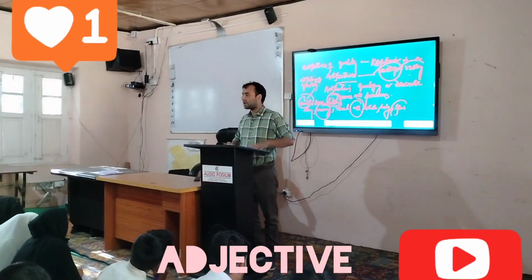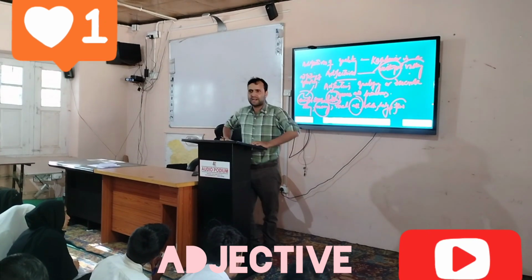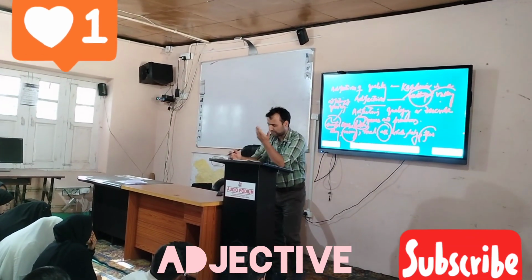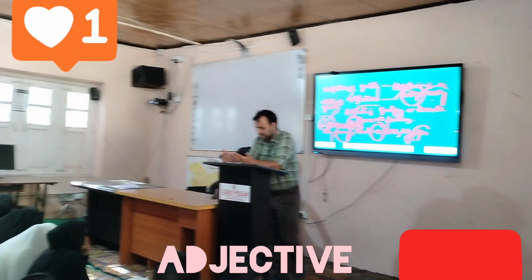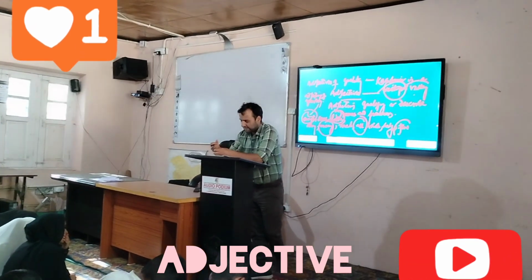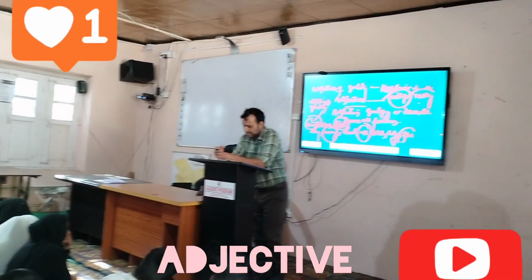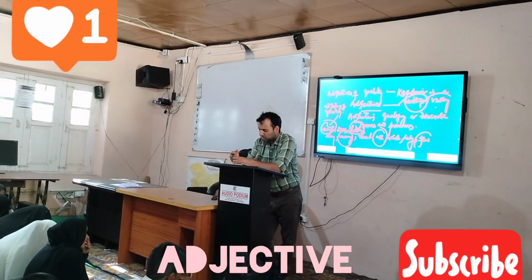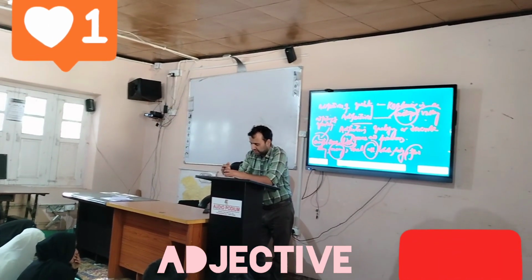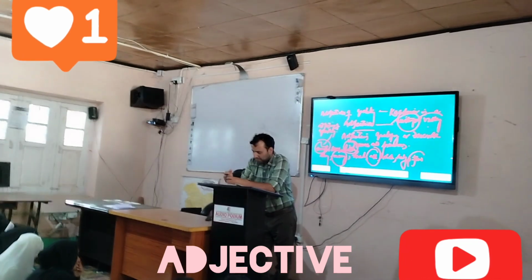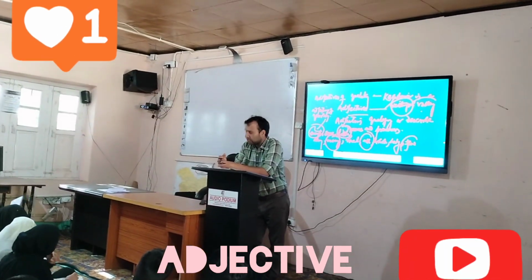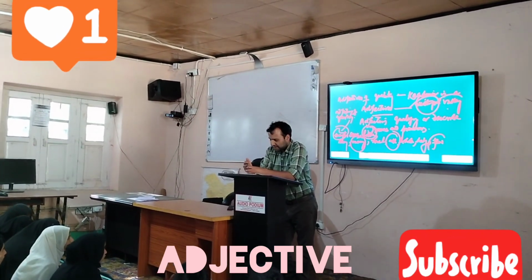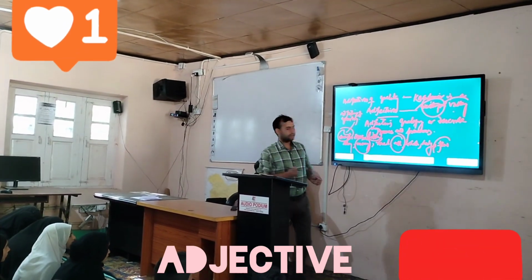Third one is adjectives of number. These adjectives indicate how many persons or things are meant. They also tell us the serial order of the things or persons. Please note down a few adjectives of number: one, two, first, second, third, double, almost, some, no, none. These are describing the number.